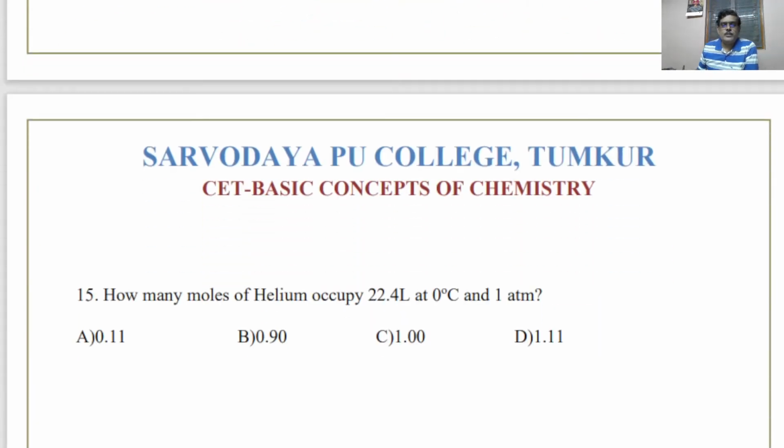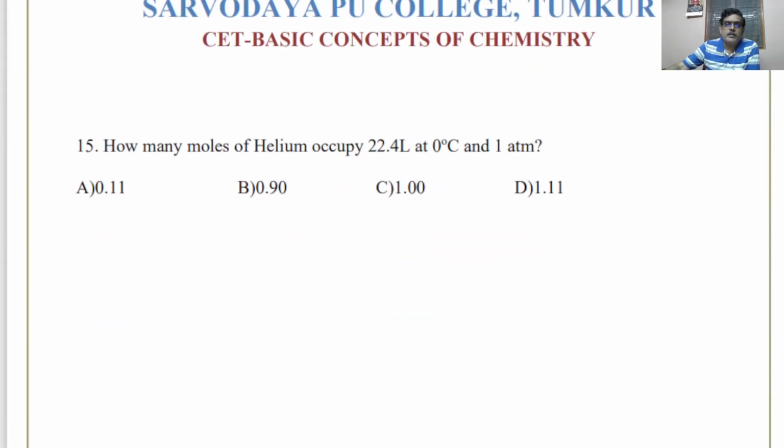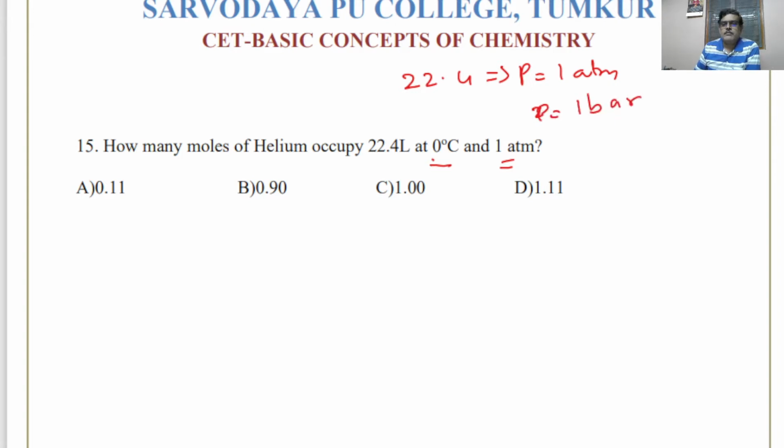How many moles of helium occupy 22.4 liter, 0 degrees centigrade and 1 atmosphere of pressure? See, standard volume is 22.4 liter if pressure is given in 1 atmosphere. If pressure is given in 1 bar, then it will be 22.7 liters.